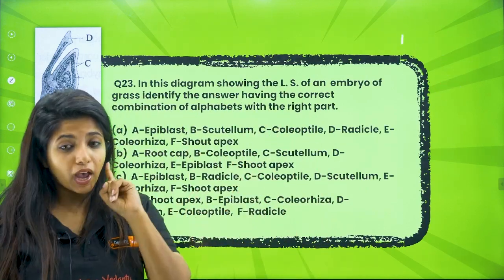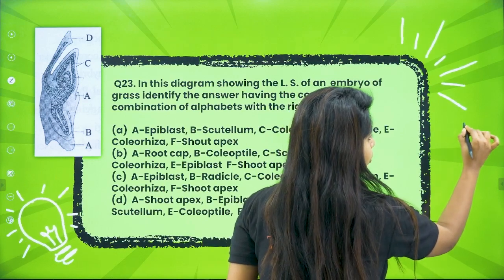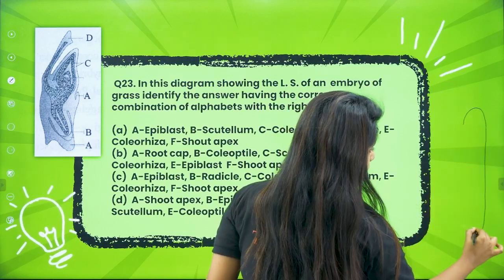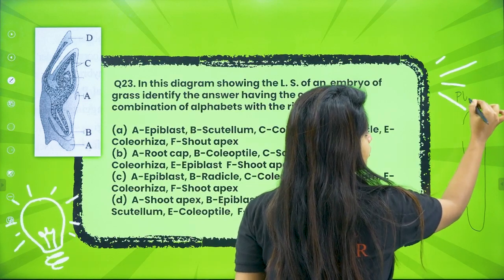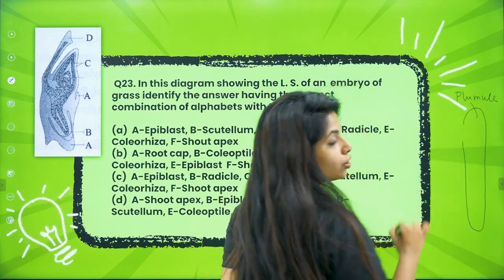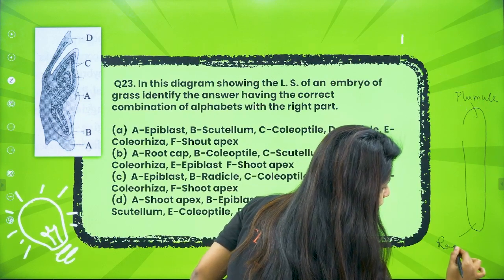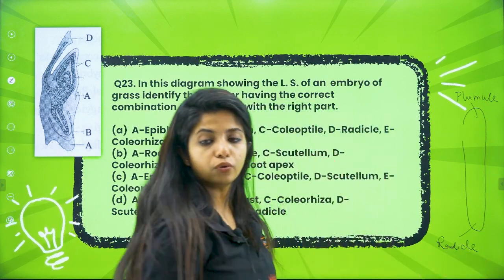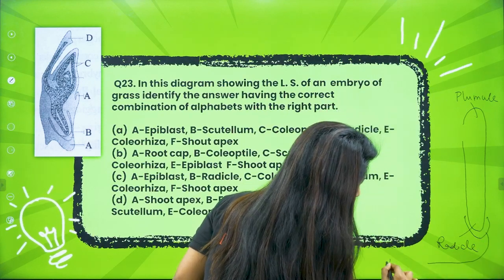In monocot embryo, I have taught you, you just have few things. Okay, what are those things? So, over here, you will be having an embryonal axis. This region is where you will form the plumule. Plumule is the future shoot. This is the region which is known as radicle. Radicle is the future root. Radicle is always covered by something that is known as root cap.